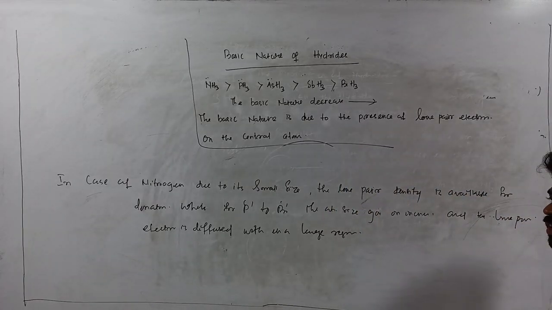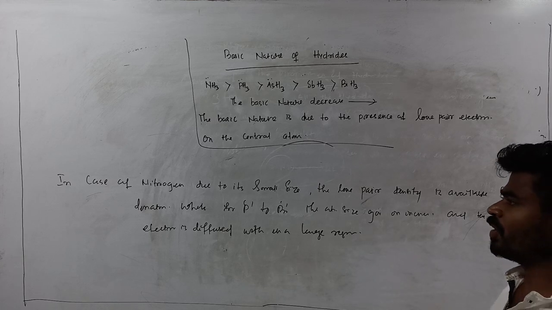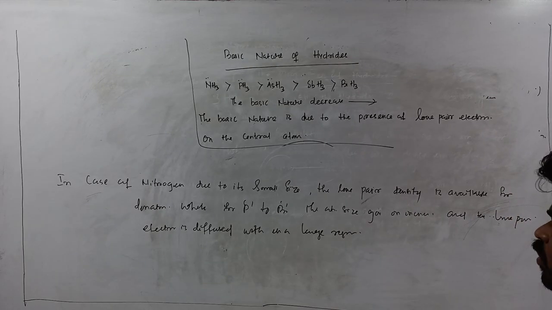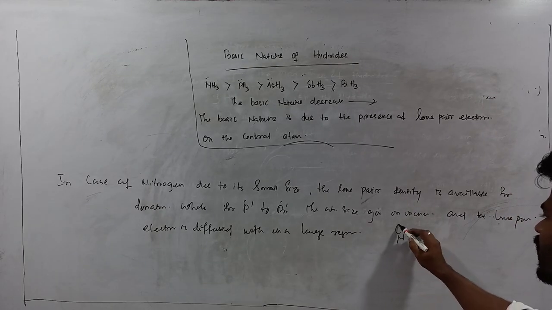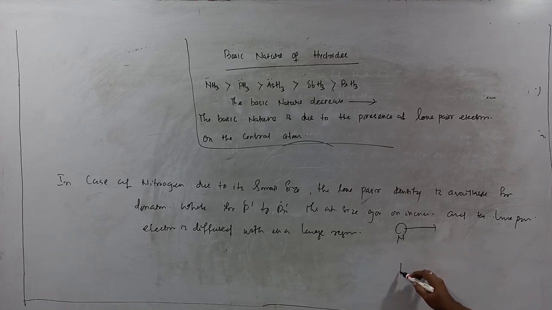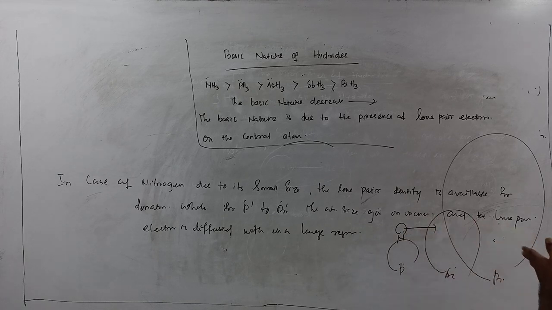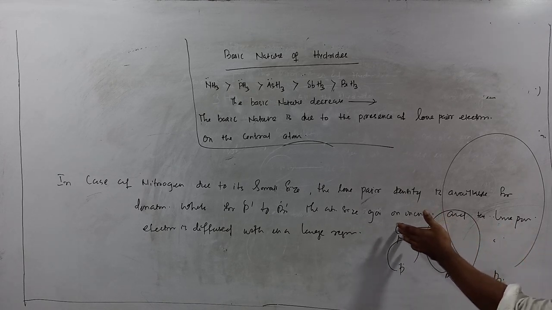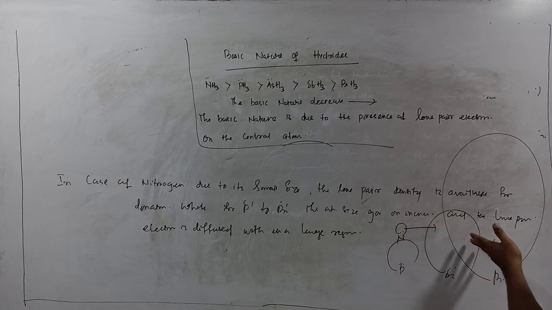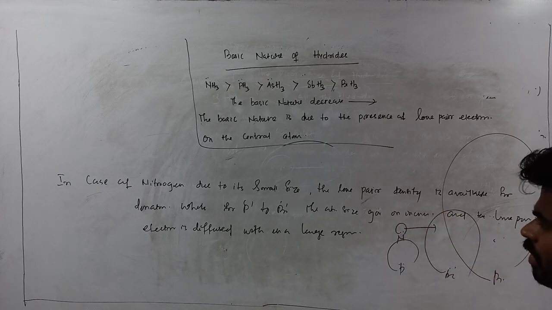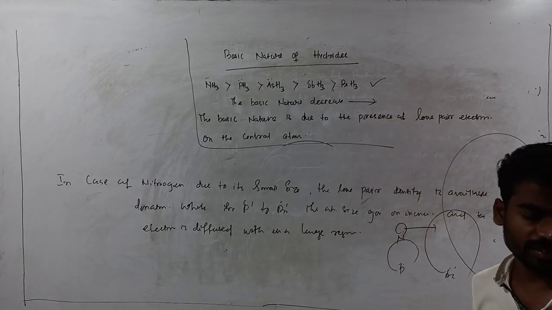So the lone pair is not sufficient for the donation or for the formation of a coordinate bond, to act as a Lewis base. Nitrogen's lone pair is compact, so it can donate, but in phosphorus the lone pair is in a larger region, in arsenic again a large region, and in bismuth an even larger region. So the lone pair density is diffused, or you can say the electron density over the elements goes on decreasing. That's why the basic nature of hydrides decreases in this order.